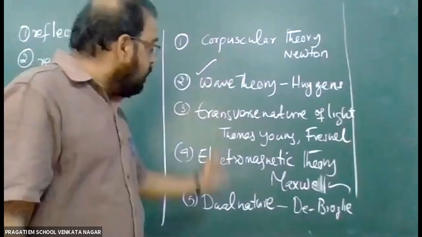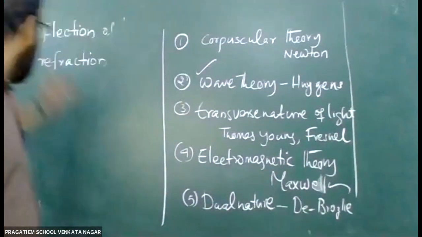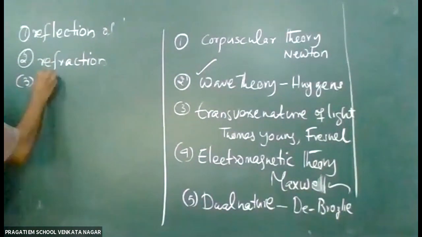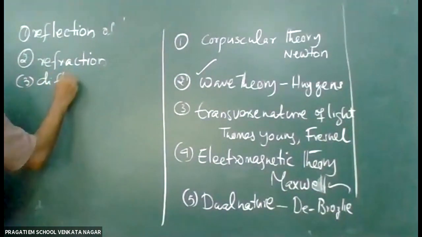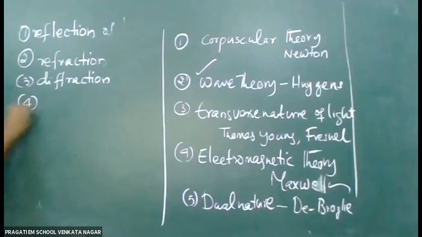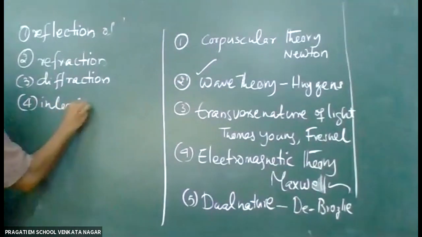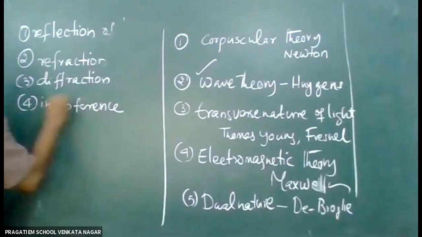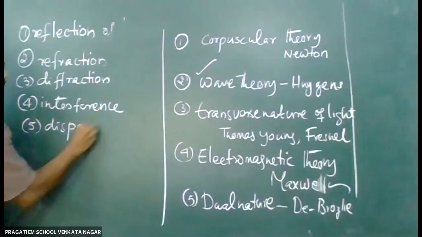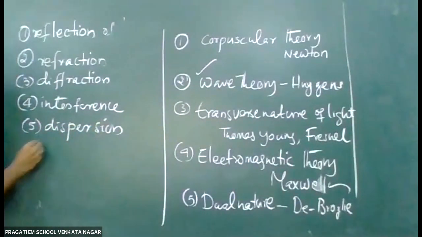Based on all these, we can explain the properties of light, and there are many other properties like diffraction, interference, dispersion, polarization.